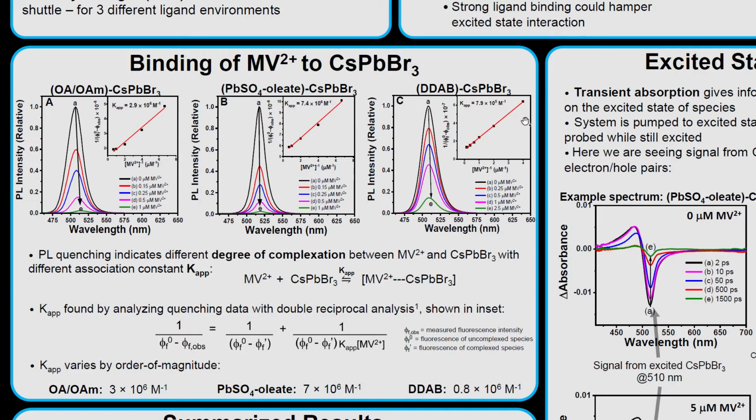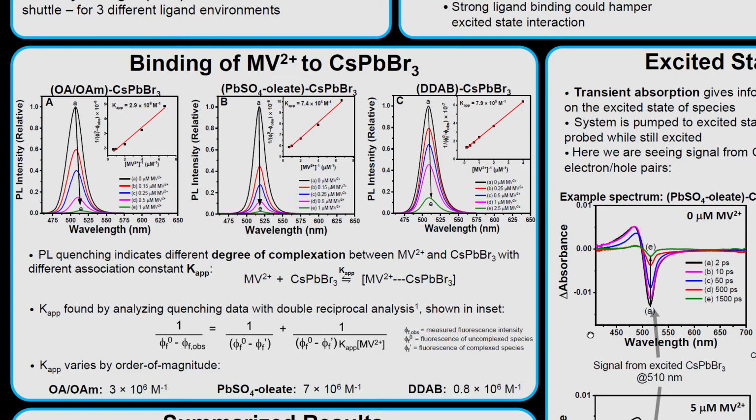which means that this equilibrium is dominating. Once we do this analysis, what we can see is for oleic acid and oleylamine and for lead sulfate oleate, we have about the same order of magnitude degree of complexation, about 10 to the 6 inverse molar. But when it comes to the DDAB case, we see about an order of magnitude lower degree of association. What that means is that the strongly binding DDAB ligand is to some degree hampering the ability of methylbiologen to bind to the surface.